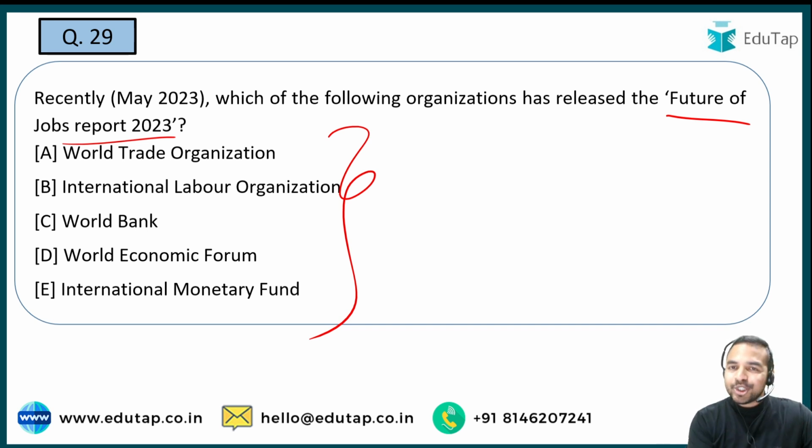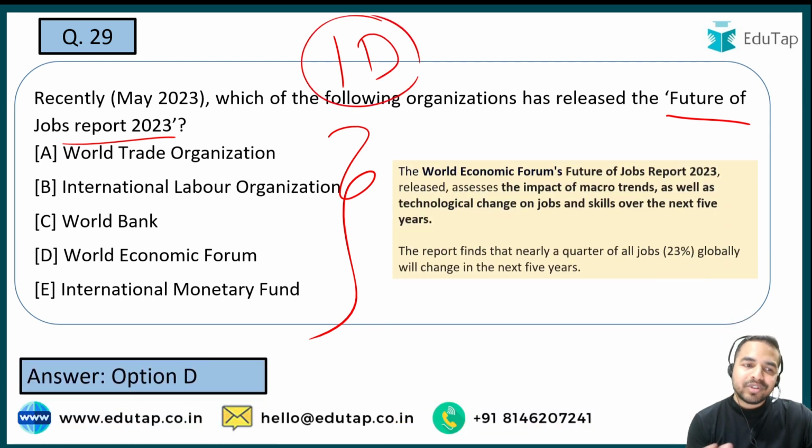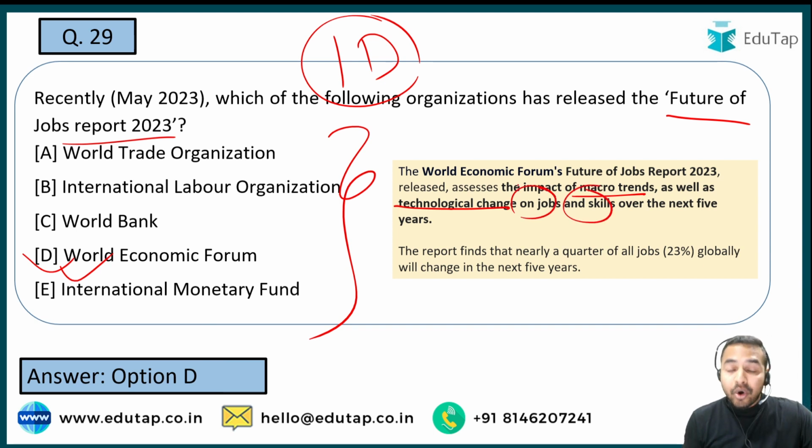So once again the question is on a very similar line, that is the very first dimension of the reports and indices, that is the releasing body, and the releasing body for Future of Jobs Report 2023 is World Economic Forum. So guys, this report basically assesses the impact of the macro trends as well as the technological changes on jobs and skills in the upcoming 5 years. और यहाँ पर एक और काफी important finding इस report की ये है that the report finds that nearly a quarter of all jobs, that is 23% of the jobs globally, are going to change in the upcoming 5 years, that is in the next 5 years.